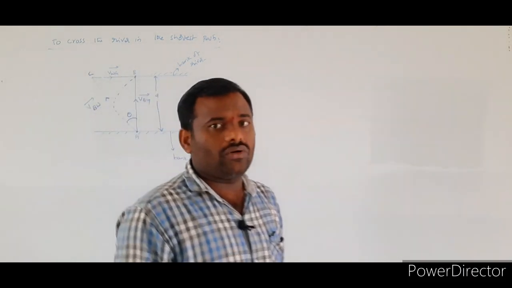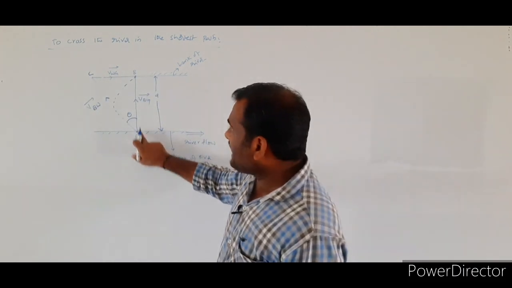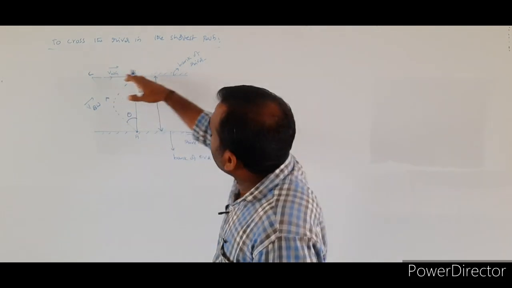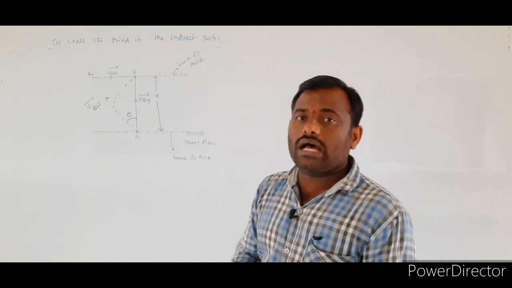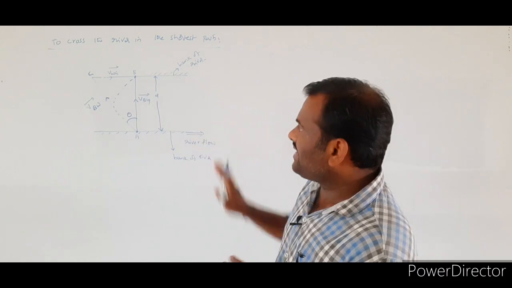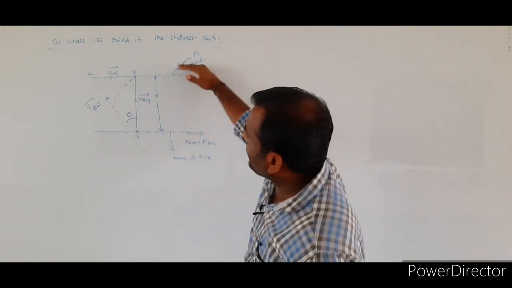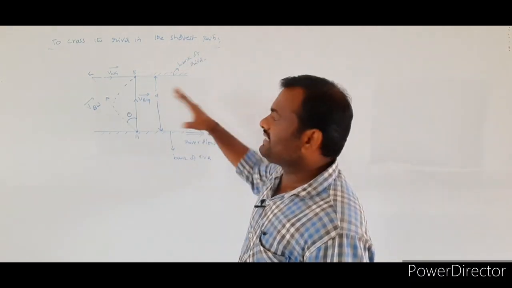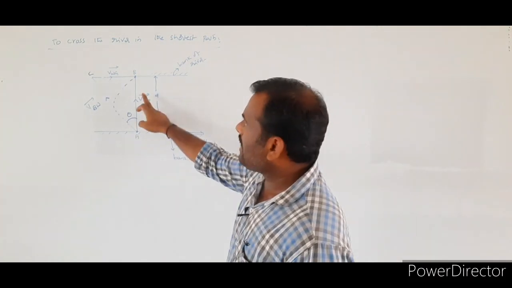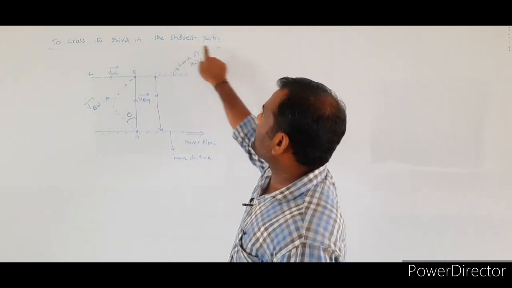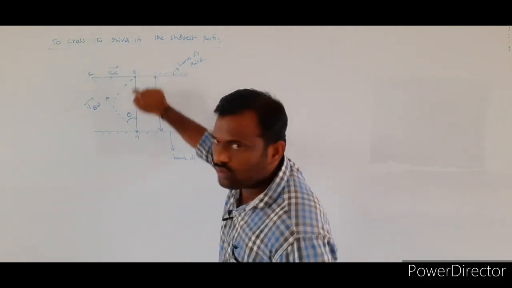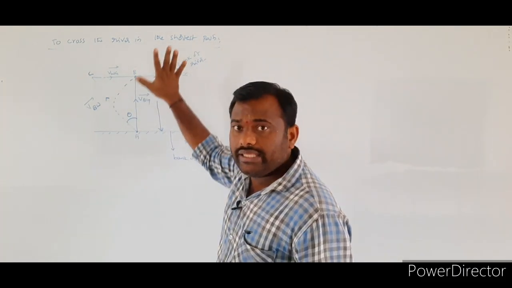So here AB is denoting what? AB is nothing but a normal, which is drawn onto the bank of the river. So this is the complete information about the diagram. Once again, see here. These two are indicating the banks of the river. My aim is, I want to cross the river in the shortest path. Shortest path is nothing but A to B only.